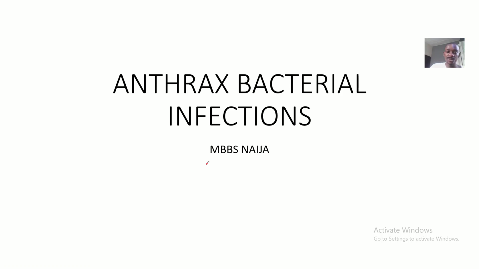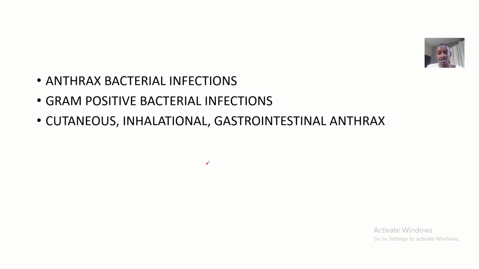So in here quickly we'll be talking about anthrax bacterial infections. The anthrax bacteria are a gram positive type of bacteria, and they can cause an infection in human beings. They can cause an infection through your skin, that's what we call cutaneous. They can infect the respiratory tract, that's what we call inhalational. And they can affect the gastrointestinal tract, that's what we call gastrointestinal anthrax.